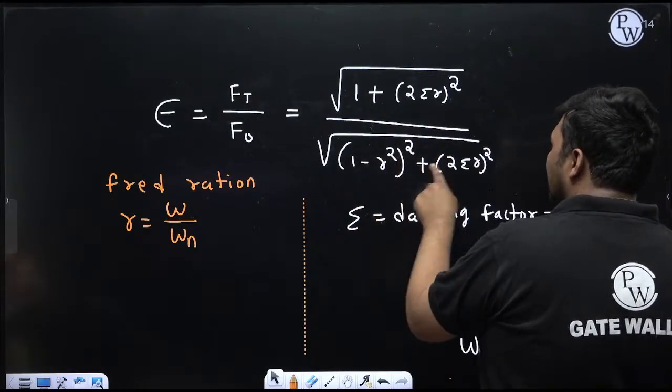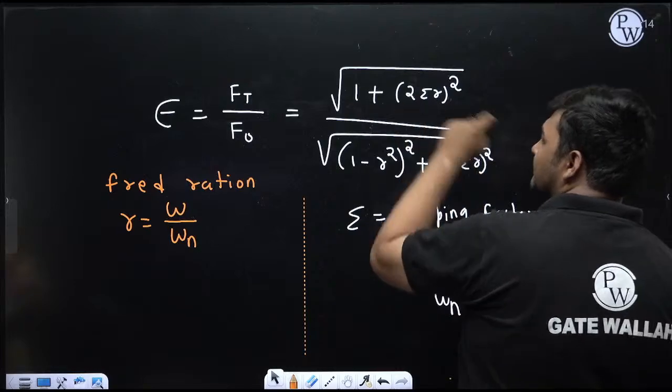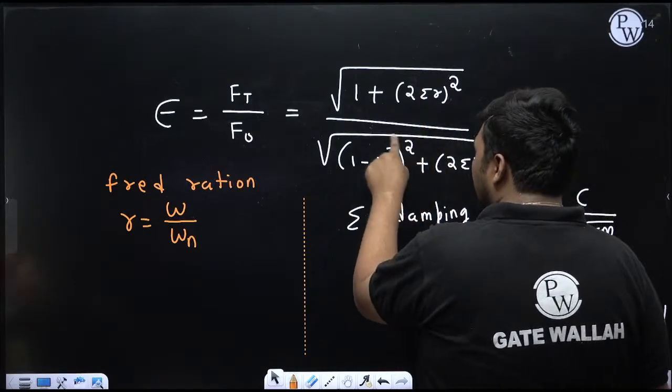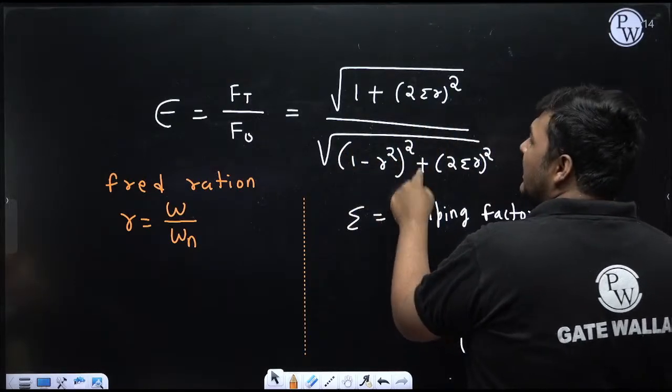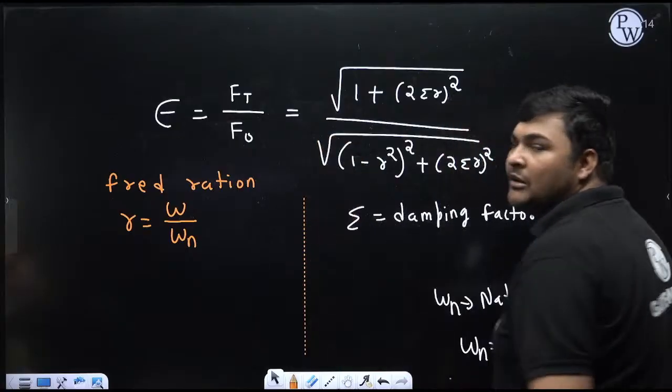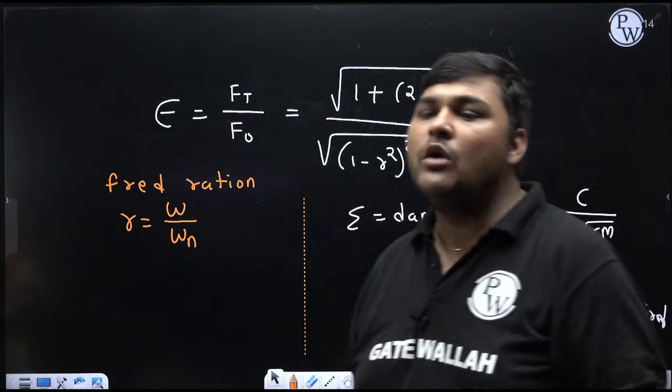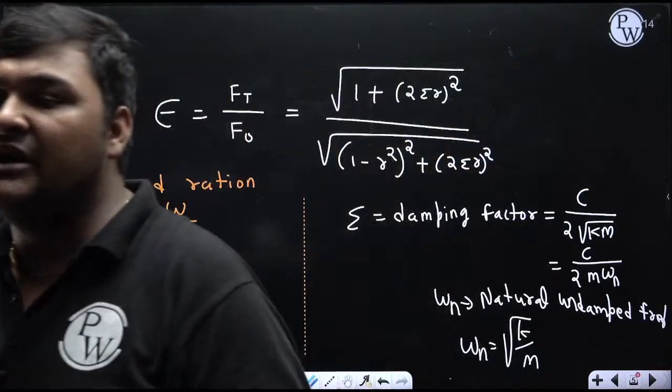It is this plus (2 zeta R) whole square. So this part is same. Now try to understand, if this part is equal to 1, in that case, can I say above and below term will be same? And if above and below term is same, it means transmissibility ratio will be 1.